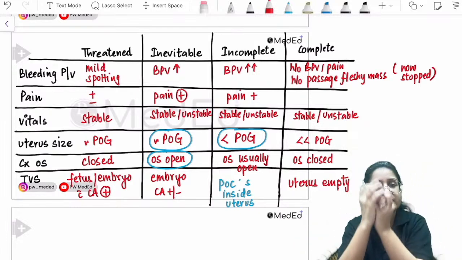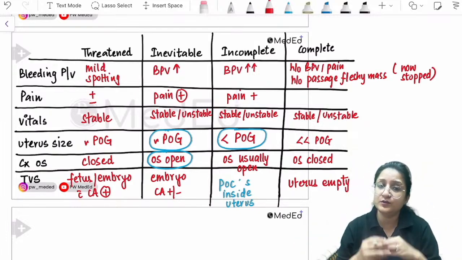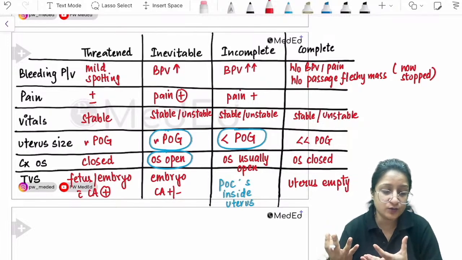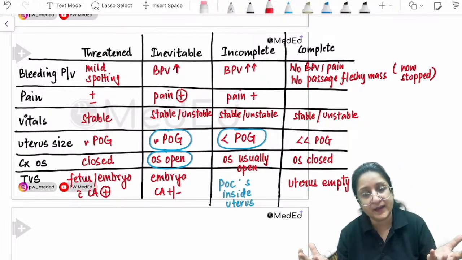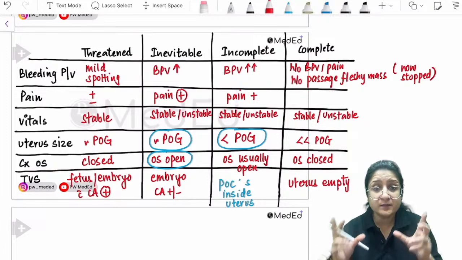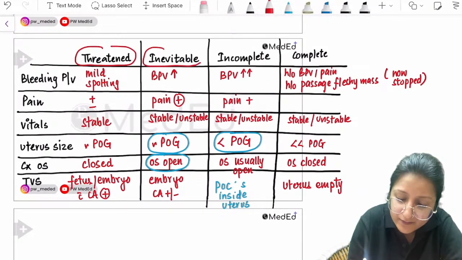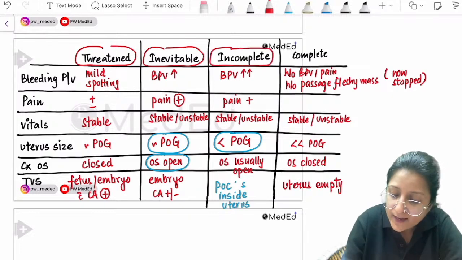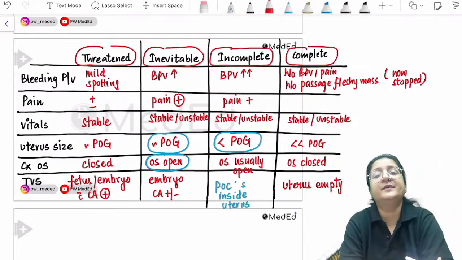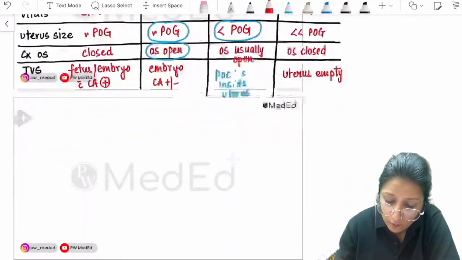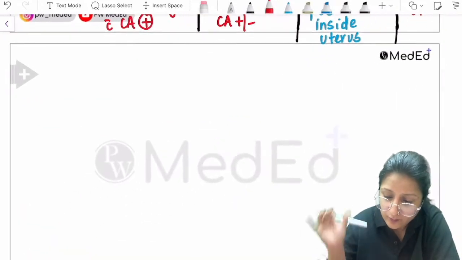So the uterus is now much smaller in size, the os is closed, and the uterus on transvaginal sonography is going to be empty, right? So you don't need to mug this up, but remember it is all there in the words itself: threatened, inevitable, incomplete, and complete abortion. Keep that in mind. Now, one more scenario we are going to do.